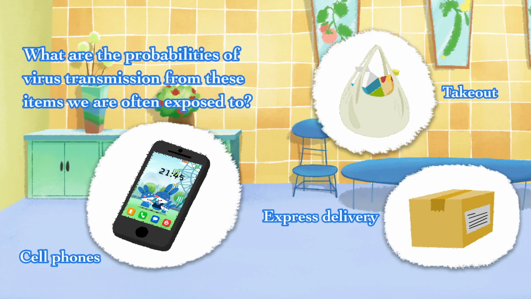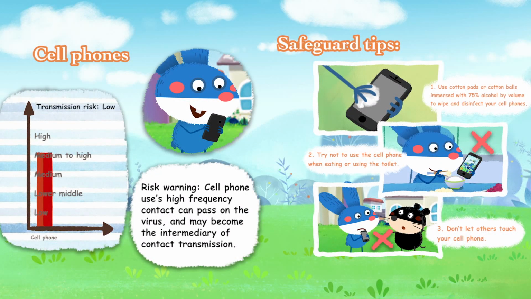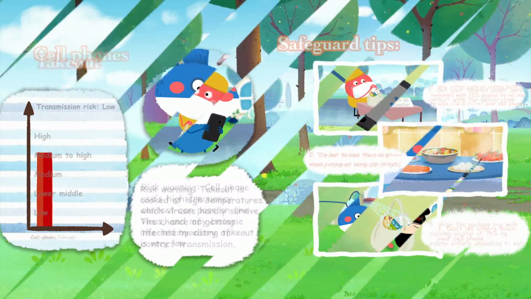What are the probabilities of virus transmission from these items we are often exposed to? Cell phones. Risk warning. Cell phones are used with high frequency, can pass on the virus, and may become the intermediary of contact transmission. Safeguard tips. First, use cotton pads or cotton balls immersed with 75% alcohol by volume to wipe and disinfect your cell phones. Second, try not to use the cell phone when eating or using the toilet. Third, don't let others touch your cell phone.